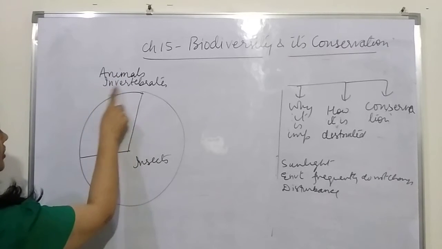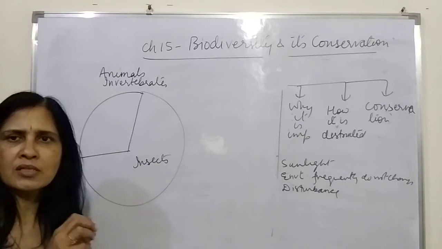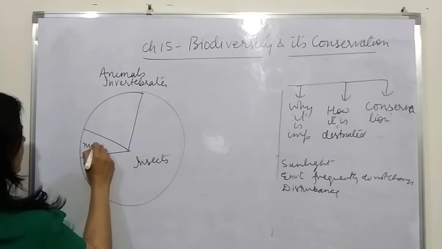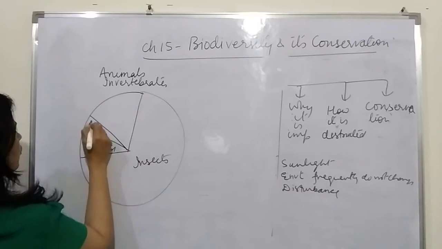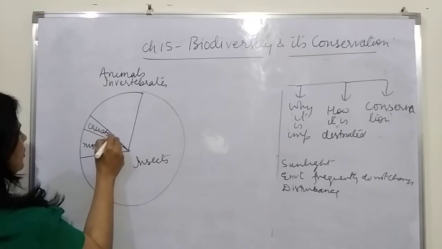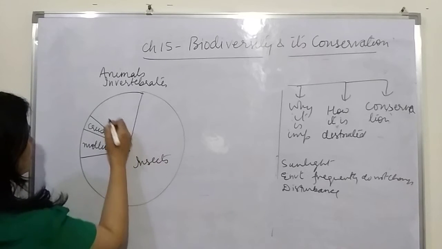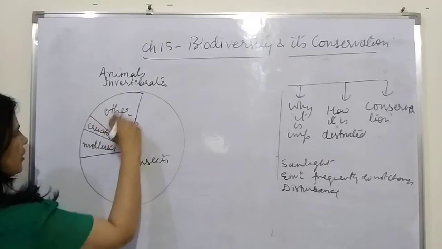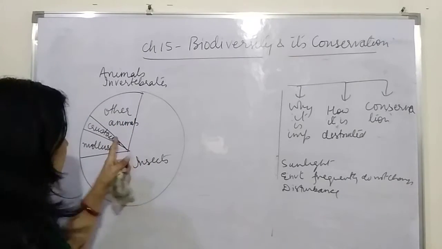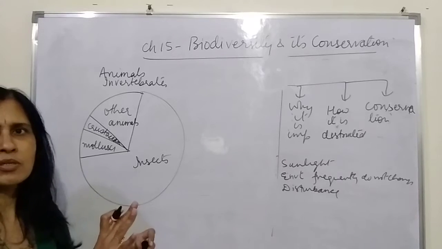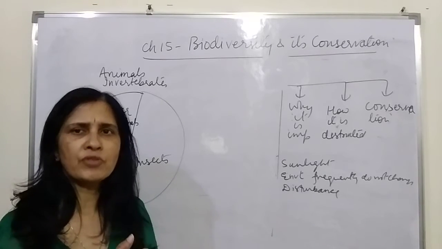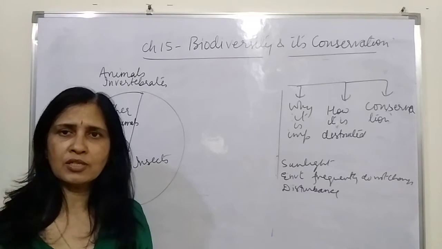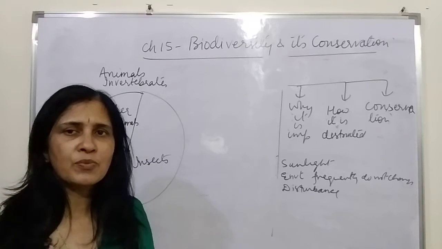So I have written here animals, invertebrates. Among the invertebrates, it is the insects which occupy the maximum area, which is followed by mollusca or the mollusks, which in turn is followed by crustaceans. Crustaceans are arthropods only, and the rest is occupied by other animals. This involves every other organism in that category. So insects are the most species rich, we can say. Out of the 7 animals present on the earth's surface, 1 is an insect. So the percentage of insects is very, very high.